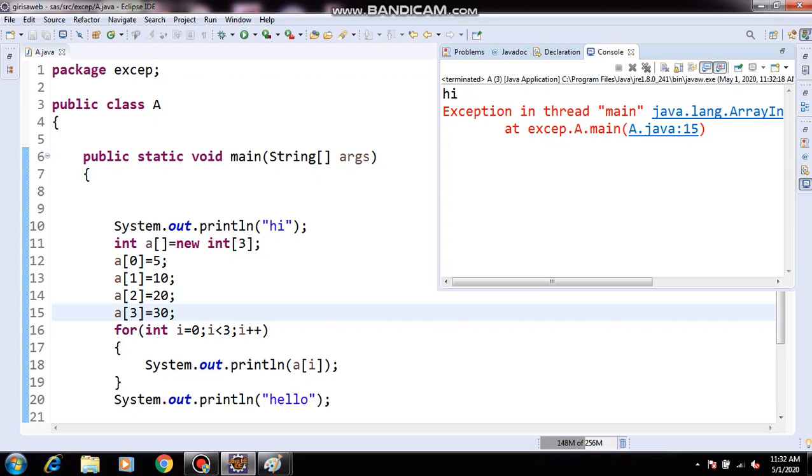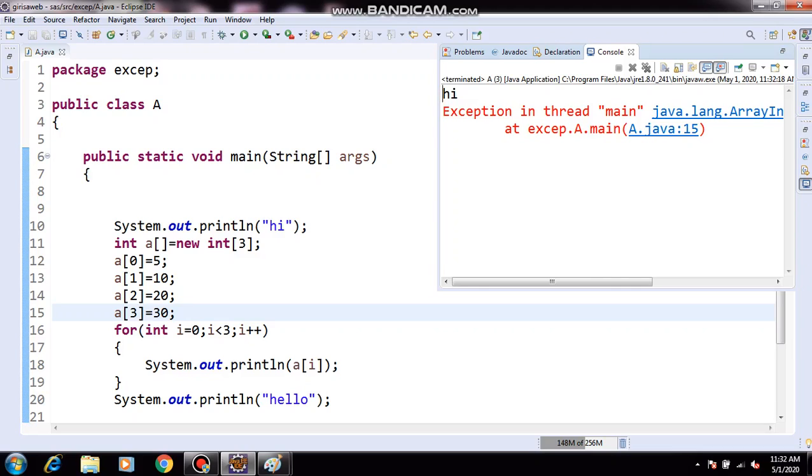Why? The size of the array is 3, but you are giving index 3, which needs array size 4. So it will not execute. If you go beyond the array size, it will print the array index out of bounds exception.